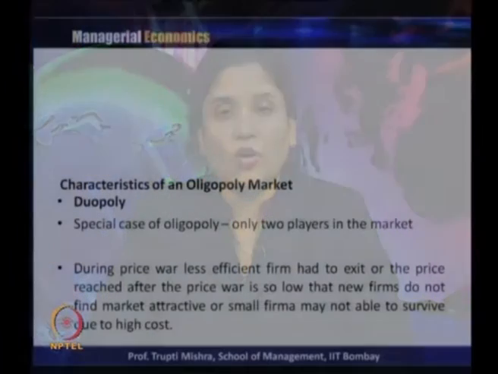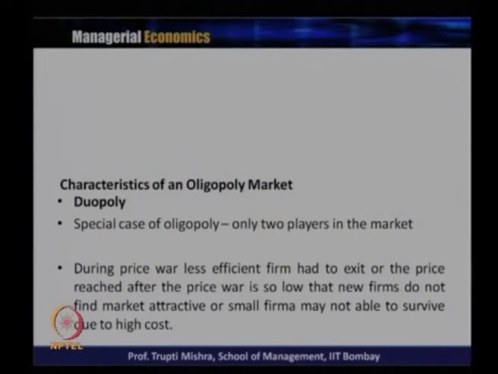Then we will talk about a special case of oligopoly, generally known as duopoly, and in the case of duopoly there are only two players in the market. So, it is a special case of oligopoly, with only two players in the market, and generally how does the oligopoly firm turn into a duopoly firm?